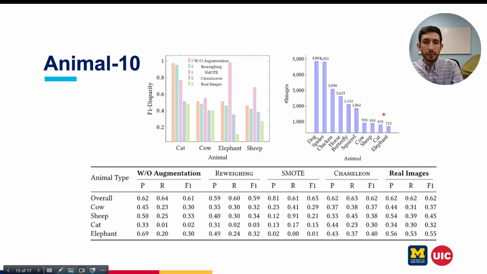In the next experiment, here for the Animal 10 dataset, the results are the same as the previous one. We are gaining much in fairness and losing a little performance. But another thing we have here is real images as our baseline. For underrepresented groups, you can see that the performance of Chameleon and adding real images are so similar. So it shows that Chameleon has generated high quality images in the same context, not outliers, and added them to the dataset, such that if we do that with real images, we gain the same performance.